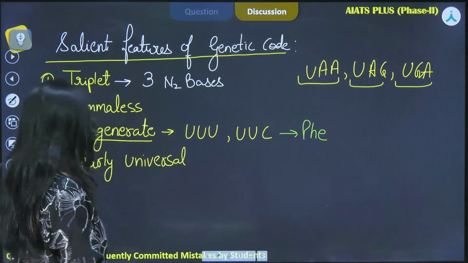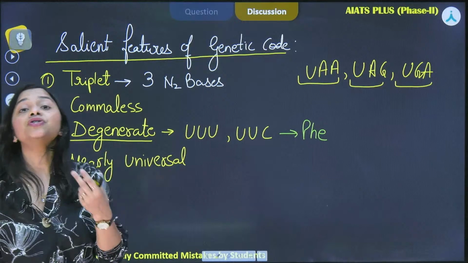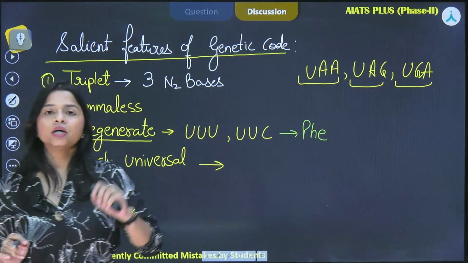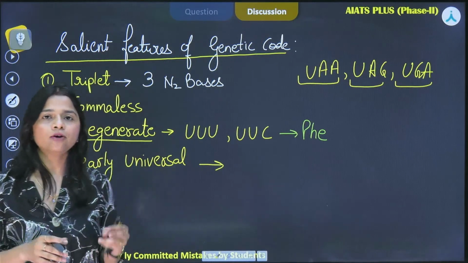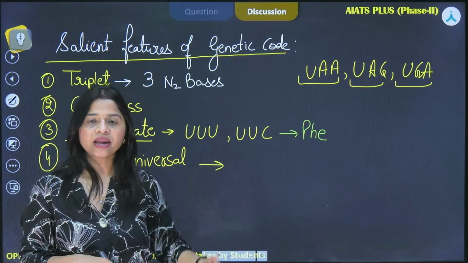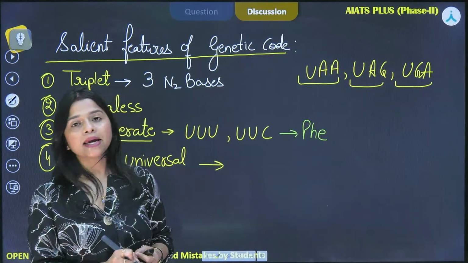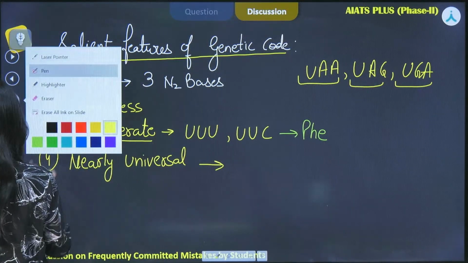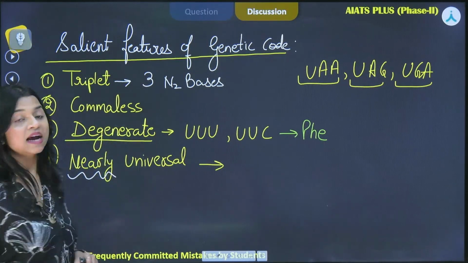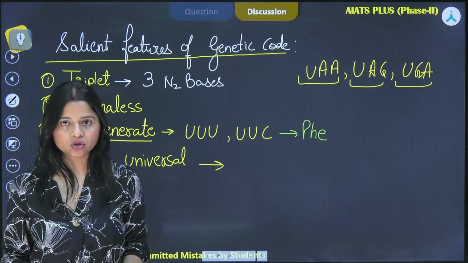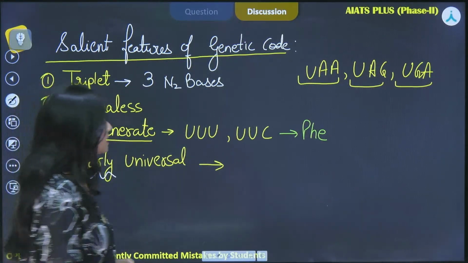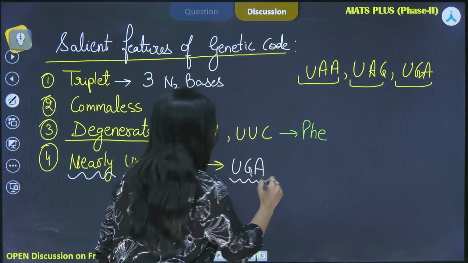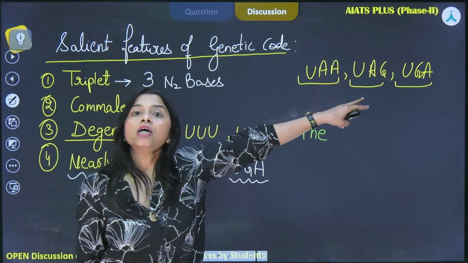All right. Now we have the nearly universal characteristic. It says that if the codon is coding for some particular amino acid in one organism, it will code for exactly the same amino acid in the rest of the organisms also, right? But we are using the term nearly. What do we understand by this? That means there are some exceptions also, okay? So here we have the example, let us say UGA. UGA is otherwise a stop codon.